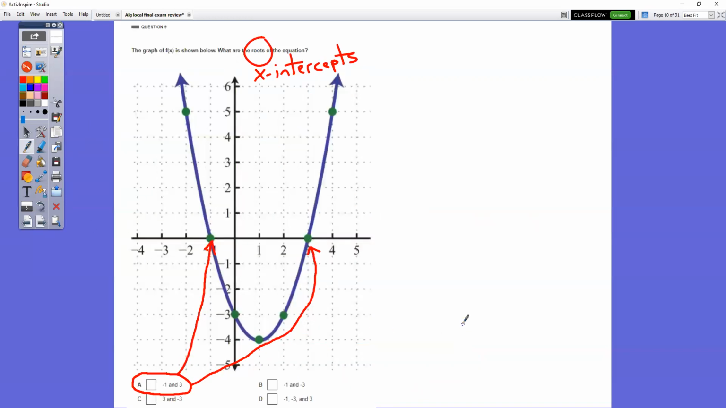In question number 9, what are the roots of the equation? The roots are your x-intercepts or your zeros. So they cross here at -1 and here at 3.